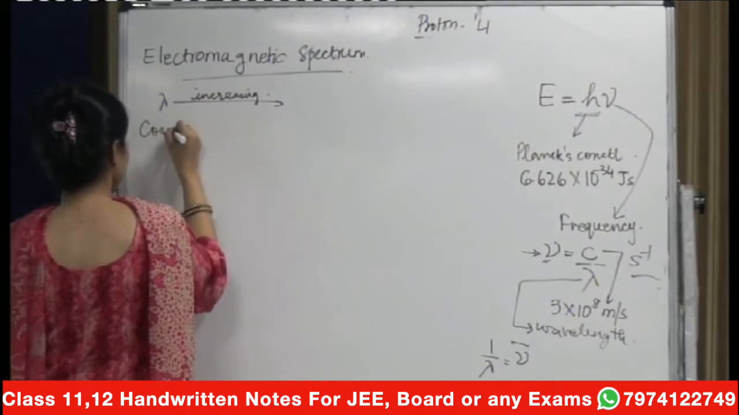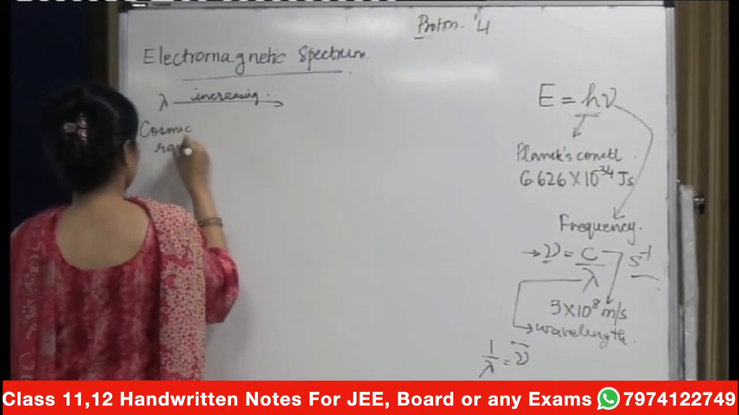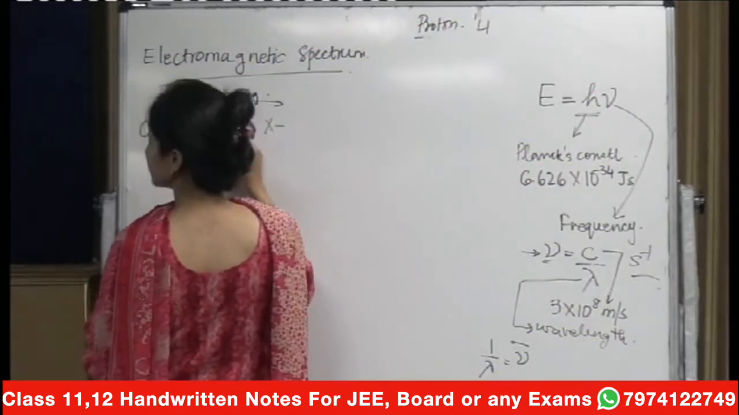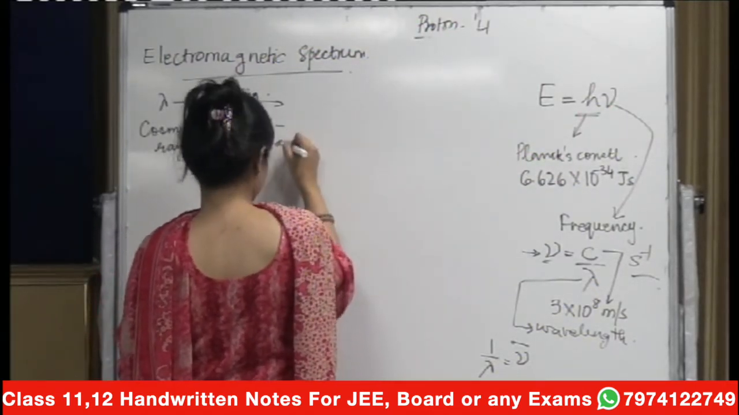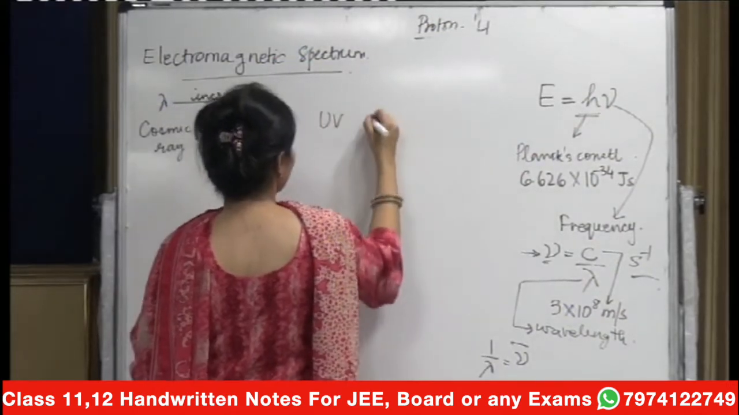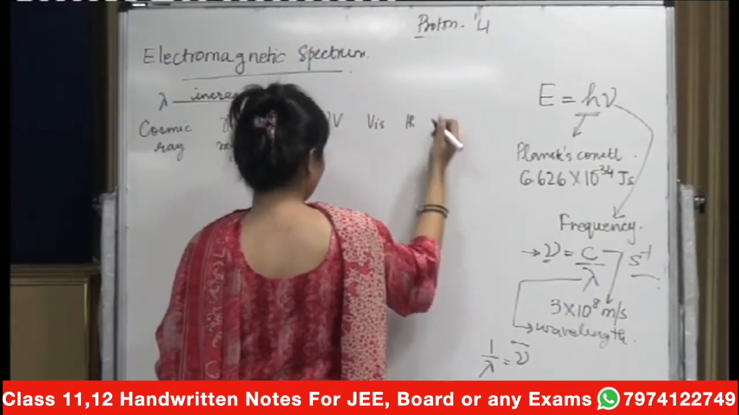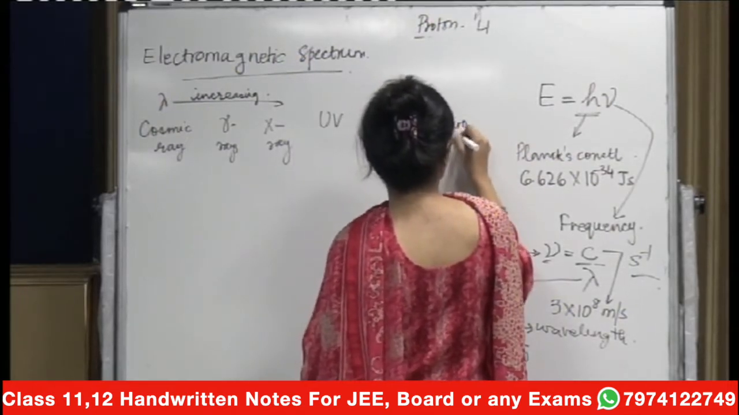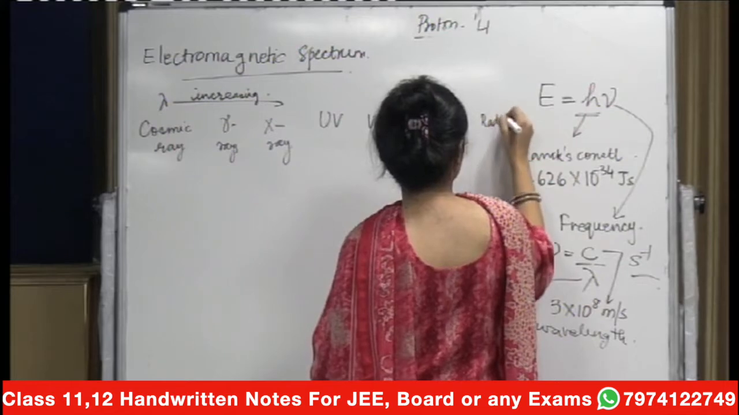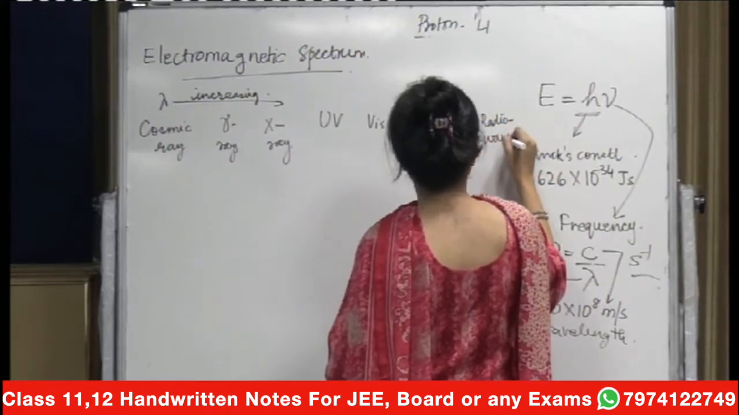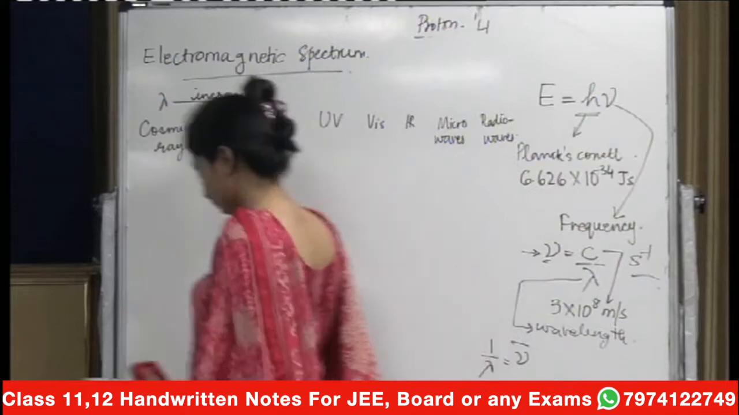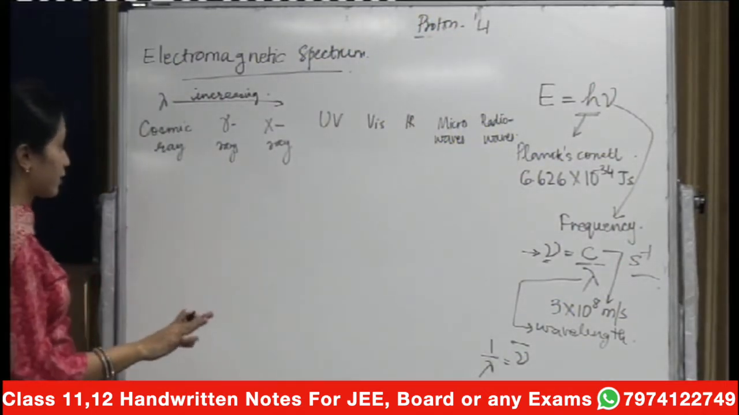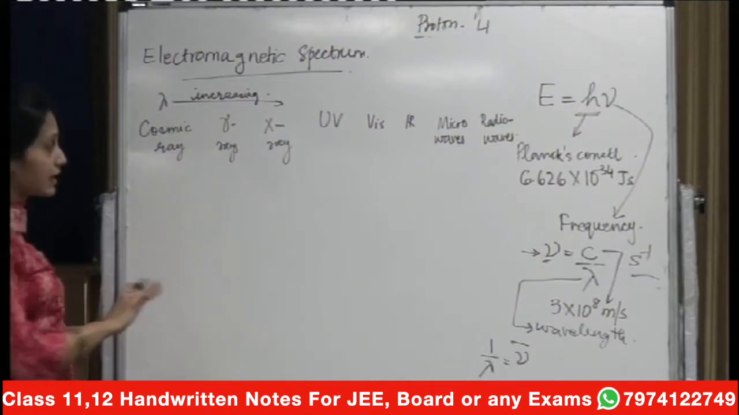You have cosmic rays, gamma rays, X-rays. You have UV, visible, IR, microwaves and radio waves. These are the ones which constitute your electromagnetic spectrum. Your wavelength is increasing in this direction.